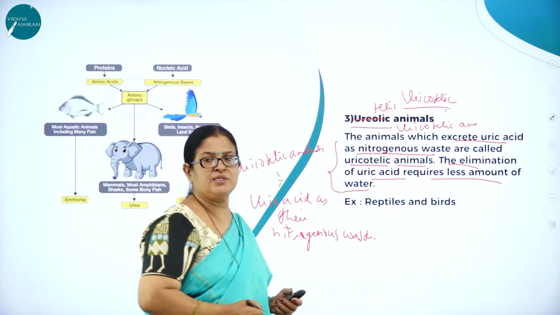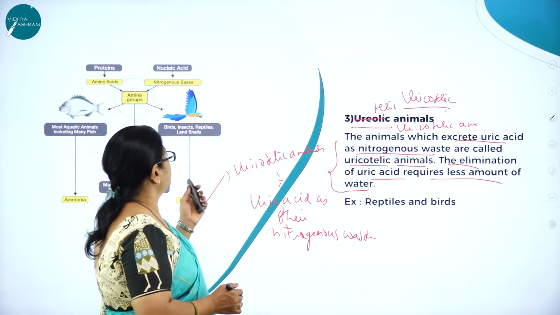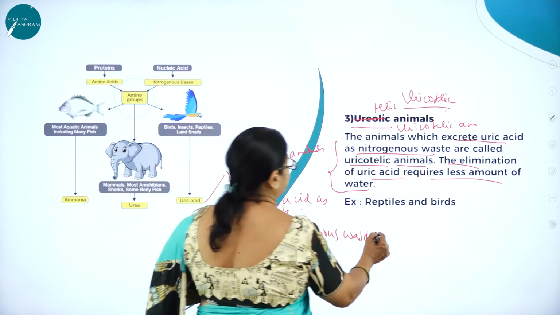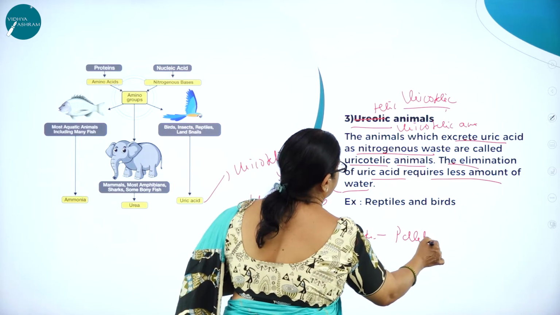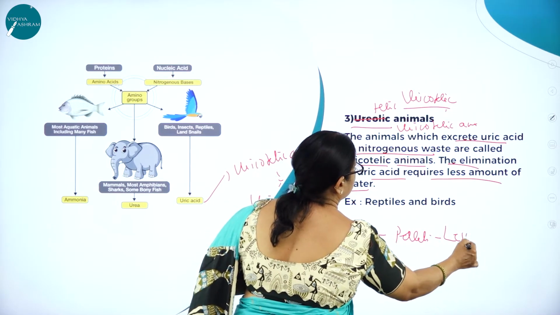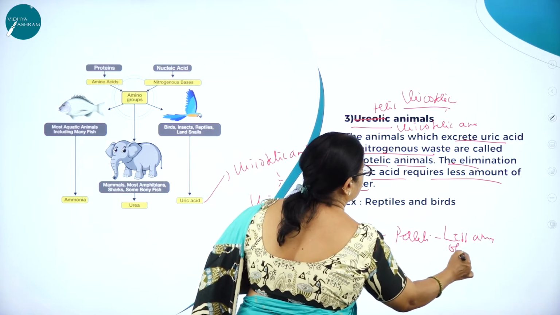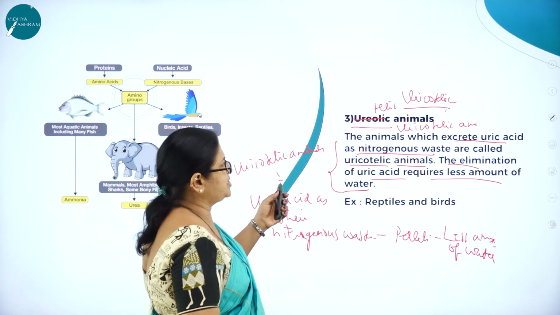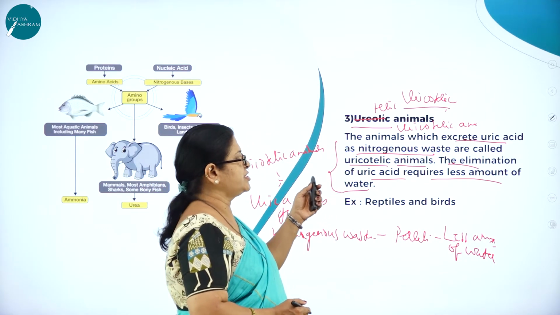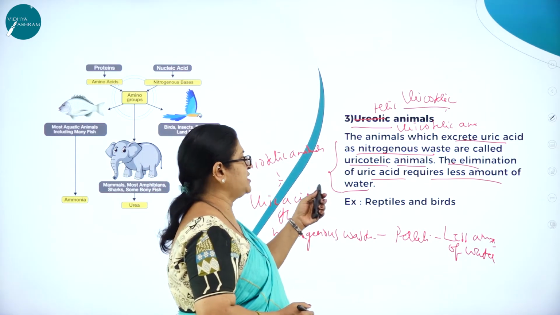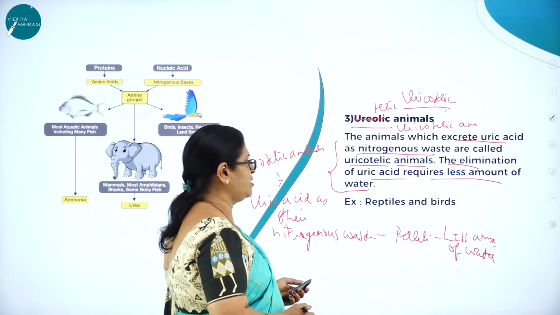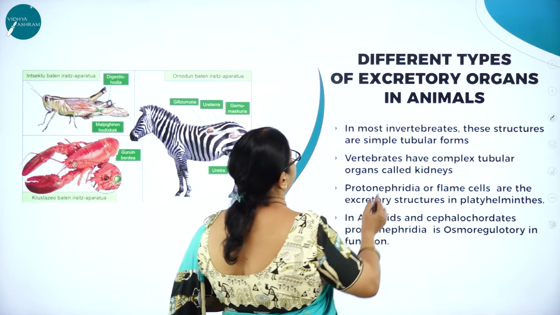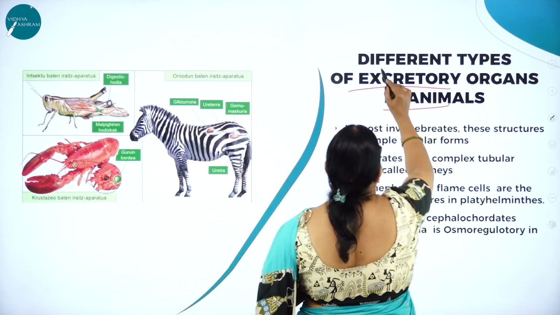Usually you might have come across birds and insects, then reptiles, which eliminate uric acid in the form of pellets, which requires less amount of water. Examples: reptiles and birds. Then different types of excretory organs in animals.